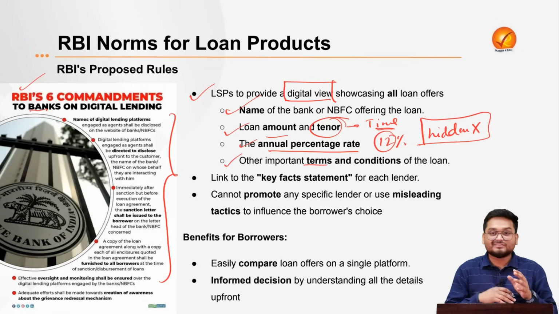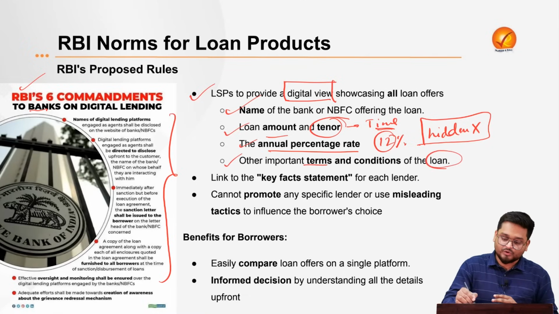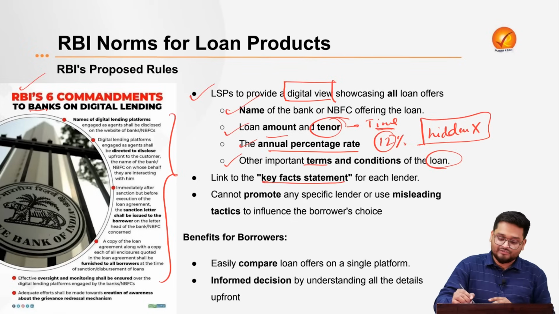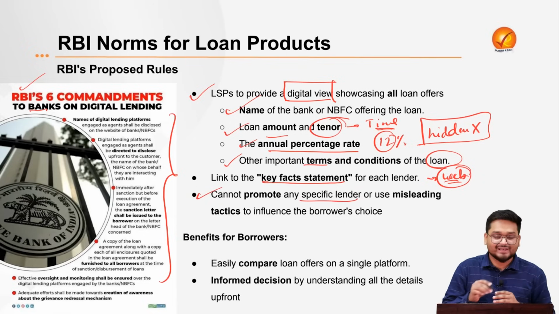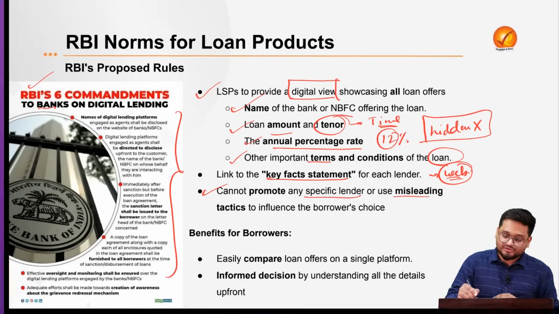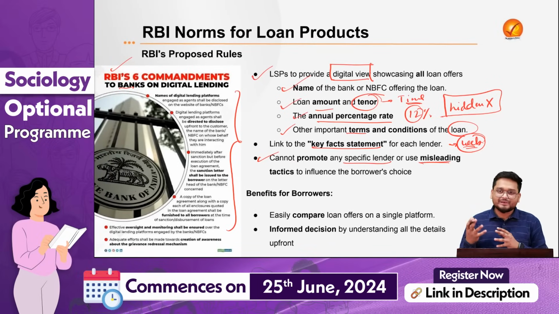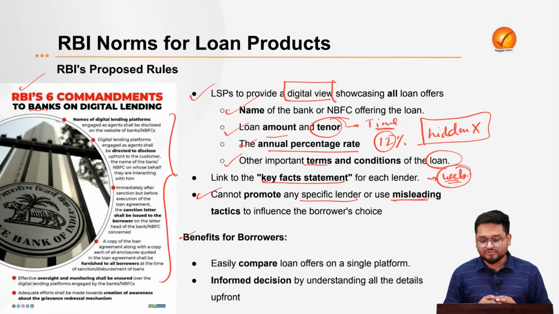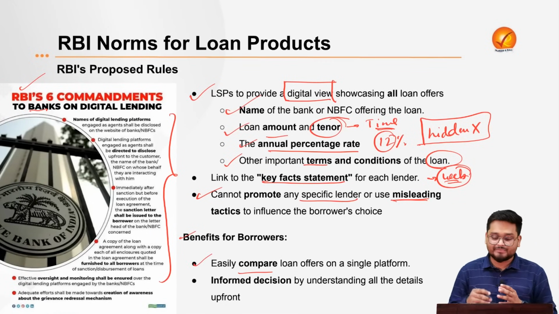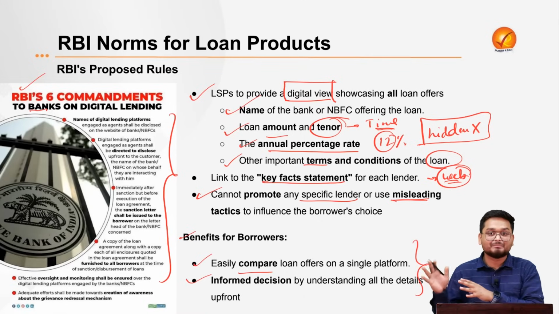Then we also have various other key terms and conditions on the loan application itself. The key fact statement of each lender must be individually listed on the website of the lenders and also the web aggregators of the loan service providers. Next, they cannot promote any specific lender on their platforms, and they cannot use misleading or manipulative tactics to influence borrowers into taking more loans. So these norms are obviously coming as benefits to the borrowers. Firstly, the borrowers can easily compare the loan offers on a single platform, and finally they can make an informed decision, reducing the number of complaints from illegal banking units and illegal loan units.